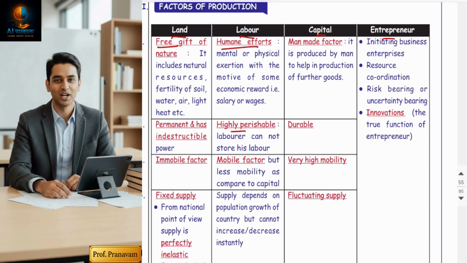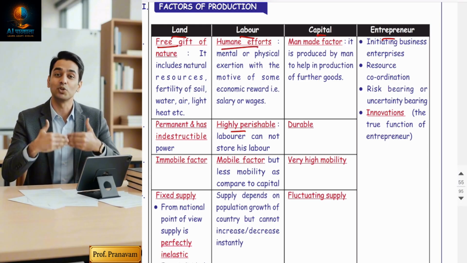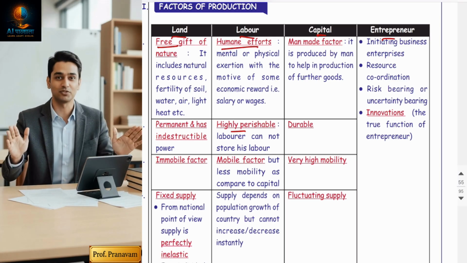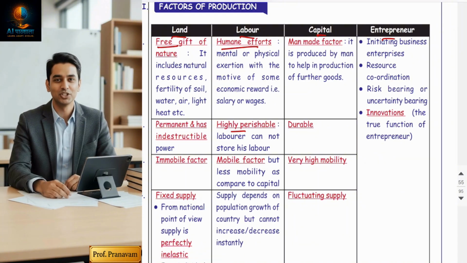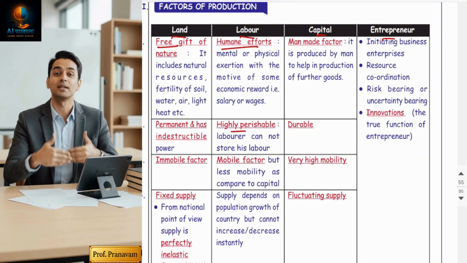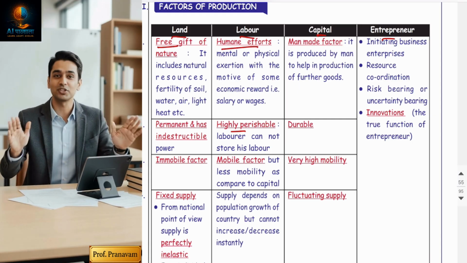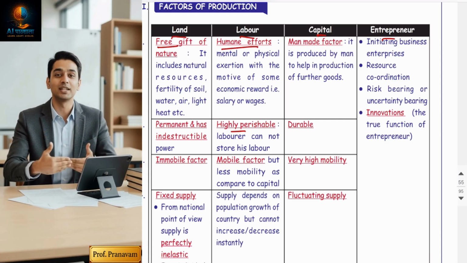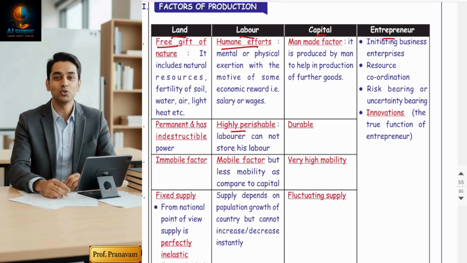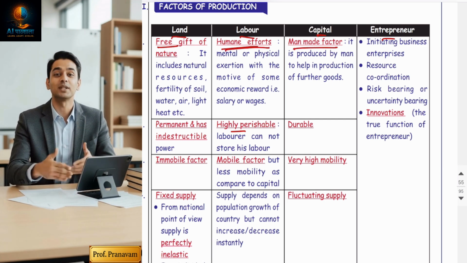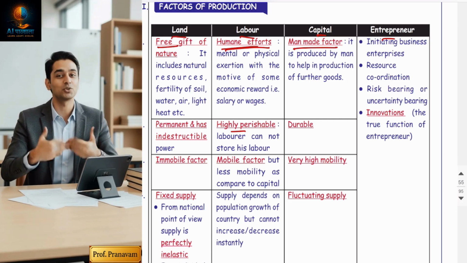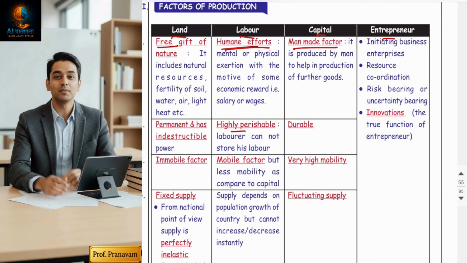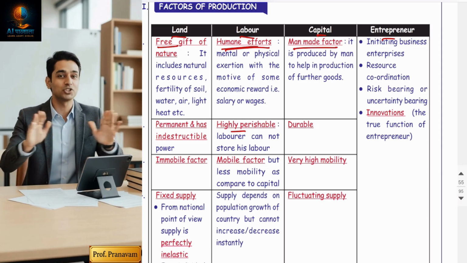Labor is a human factor. Yes, labor is human effort. It can be mental effort as well as physical effort. Guys, a human being is called a laborer. Like Praveen is a laborer, but the knowledge which I'm expressing right now is my labor power. Now, my energy, my labor power cannot be separated from myself. But it is a human factor, and capital is a man-made factor. Now, in economics, capital means assets, land, building, furniture, infrastructure, bridges, plant and machineries, etc. are called capital. So it is a man-made factor.